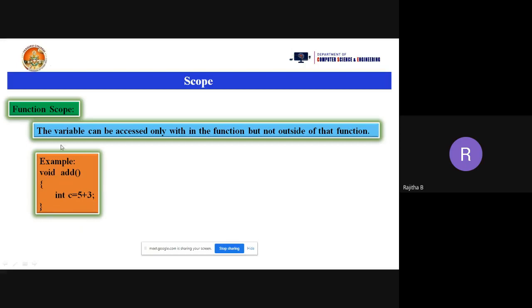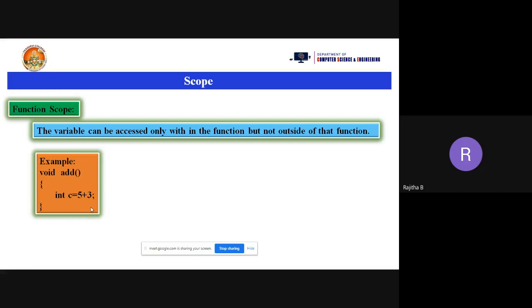It is similar to a block only, but the difference is we don't have any name for the local scope block. But come to function scope, we have a name for the block, that is the function name. That's it. So outside the block, we cannot access the variable in both the local block as well as the function block. So that is function scope.